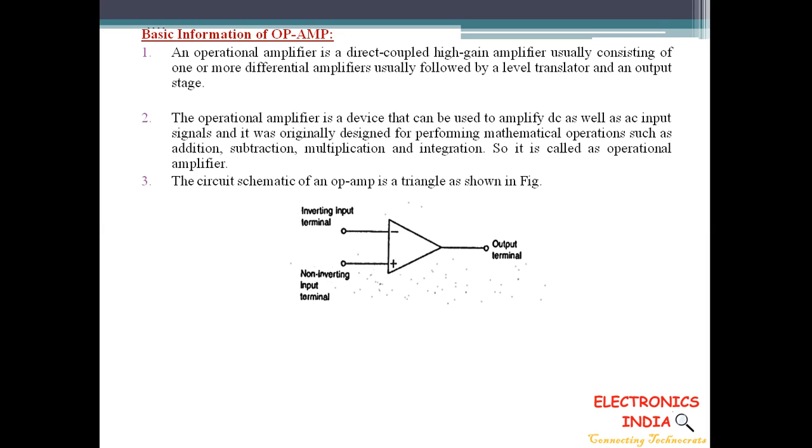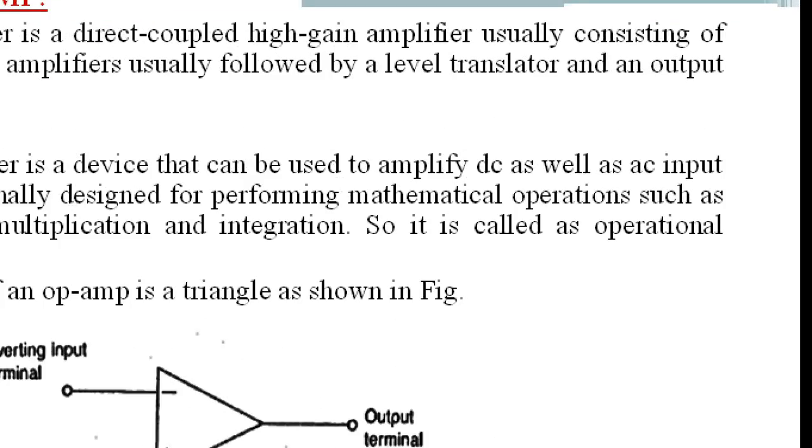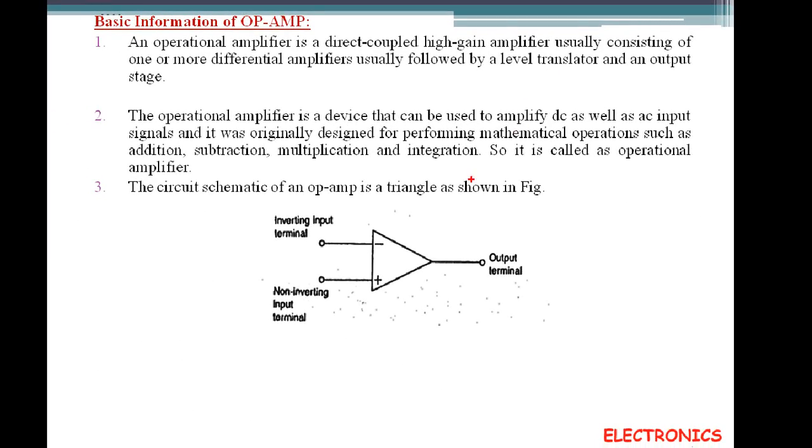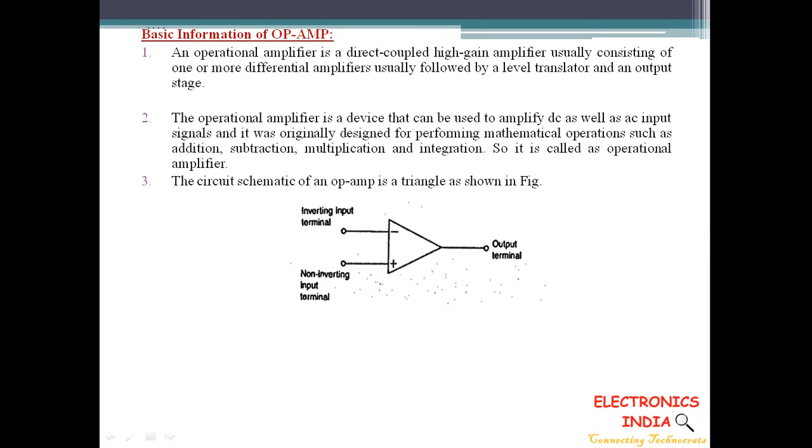The inverting terminal is indicated as a minus symbol, and the non-inverting terminal can be represented as a plus symbol. So it has two input terminals, the inverting input terminal and the non-inverting input terminal, and one output terminal. So this is the circuit symbol of operational amplifier.